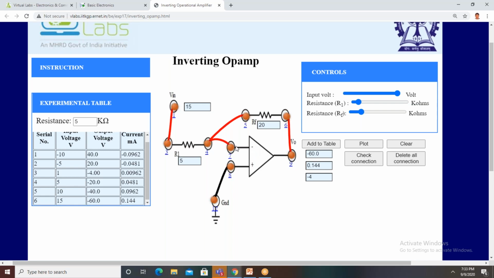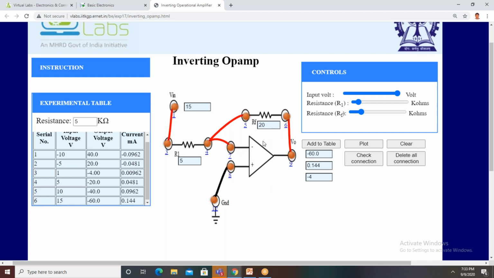Then we go for the non-inverting amplifier. What is the difference here, ma? Anyone? If the input is positive, output is also positive. If the input is negative, output is also negative. Here we are giving the input to the non-inverting terminal. The inverting terminal is connected to ground.